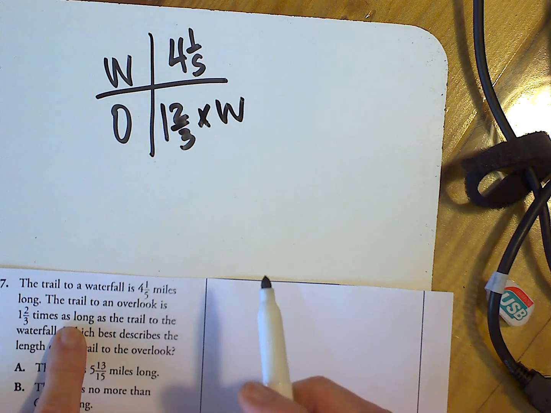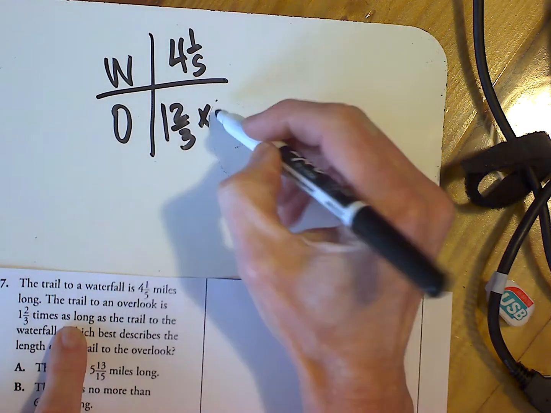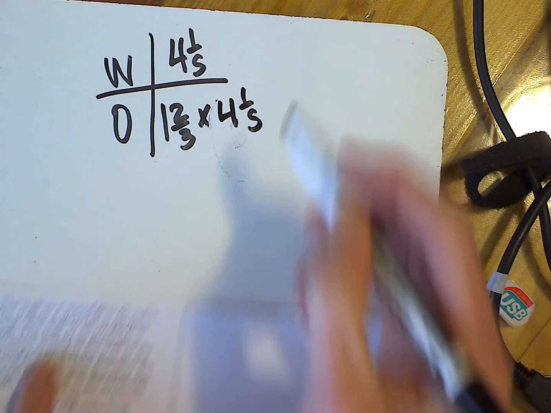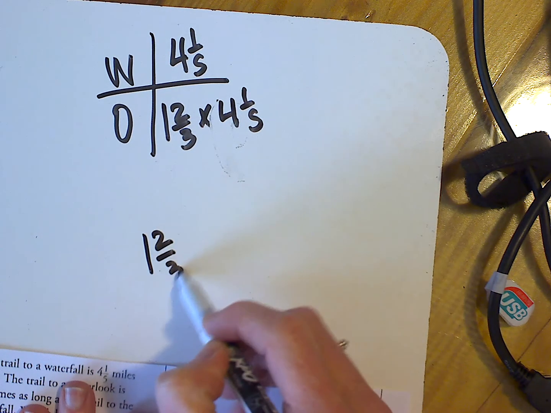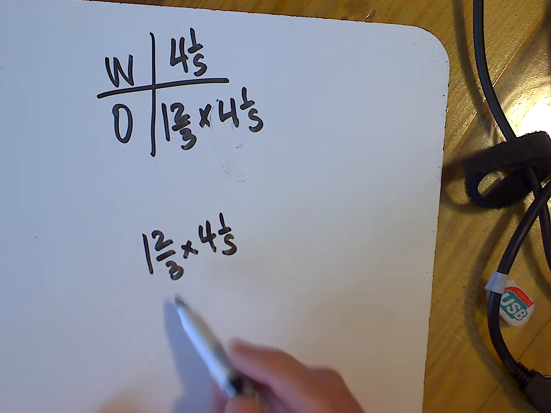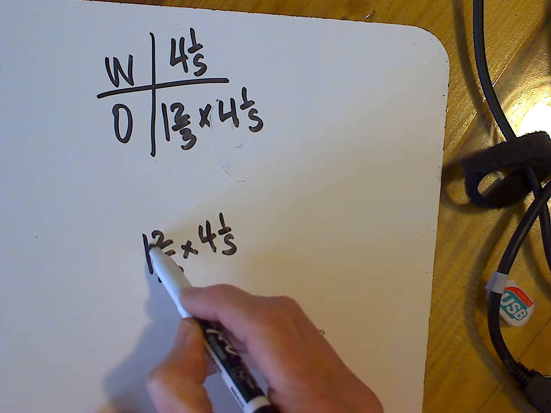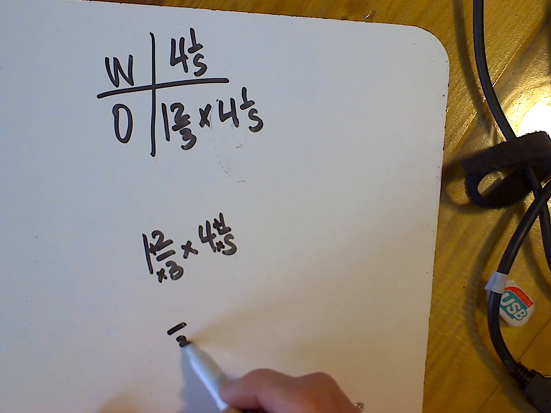What do I know about the waterfall? I know the waterfall is 4 1/5. So here I have an equation that I need to solve. I'm going to rewrite it down below for some more workspace. Turn my mixed numbers into improper fractions with times and plus, times and plus. My denominator stays the same.